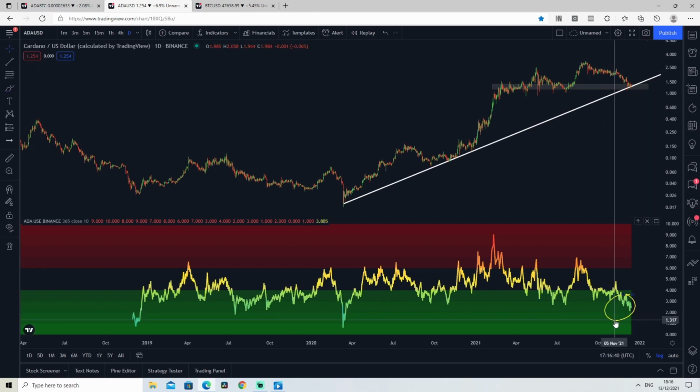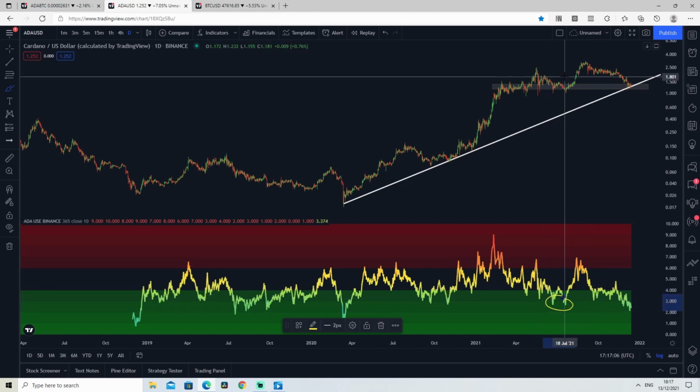Now, currently, the risk for ADA against the US dollar is at about 2.4, give or take. And historically speaking, whenever the risk is in this region, this indicates a good buy opportunity as well as an upcoming upward pressure and a move to the upside, a shift in the trend. The last time we've seen something similar, it was back in May and June of this year. We reached the overbought region before dropping down again to our accumulation zone, and afterwards you can clearly see that the price went up.